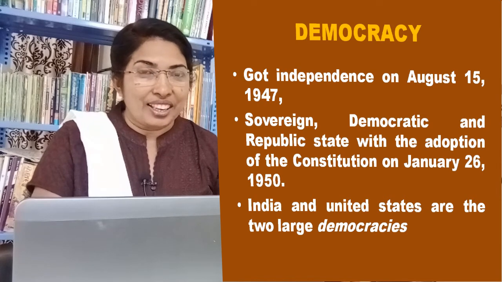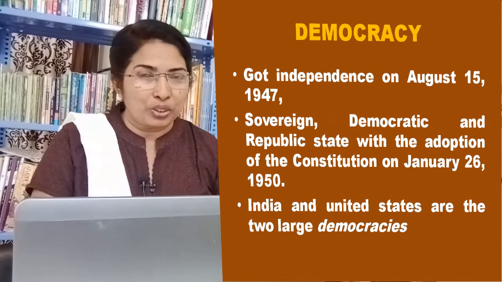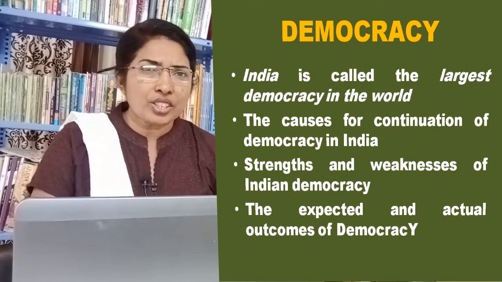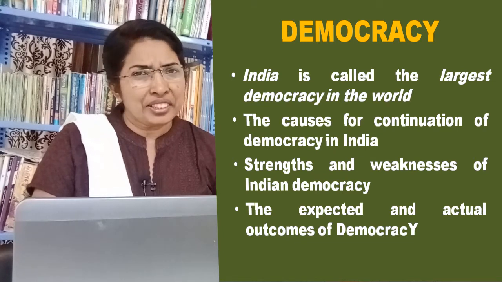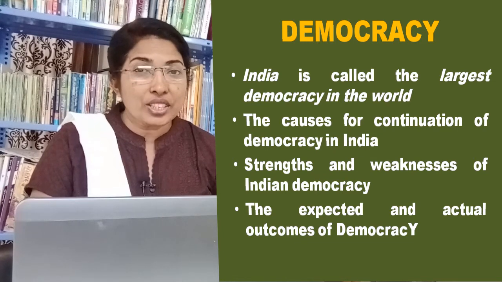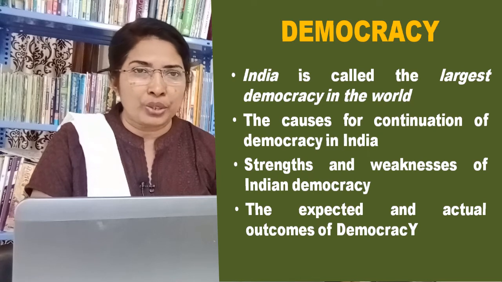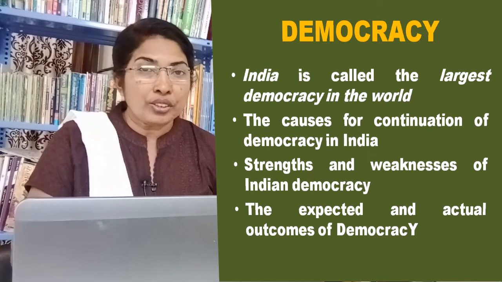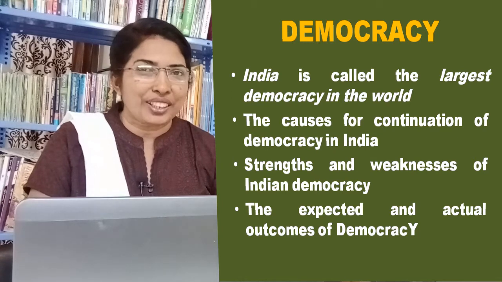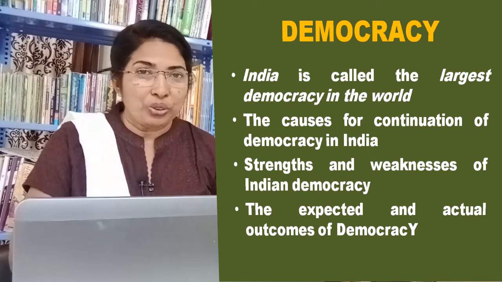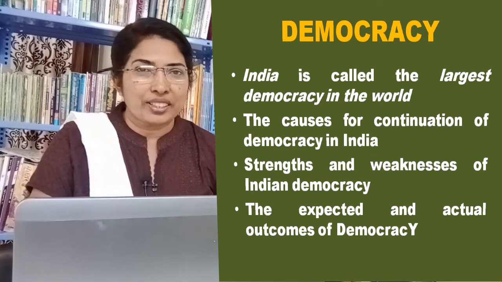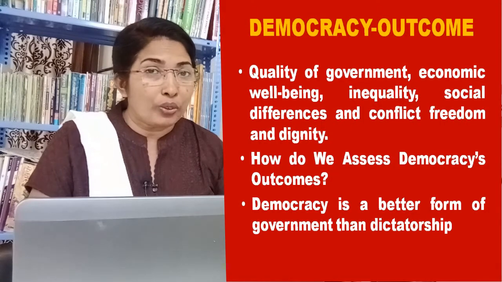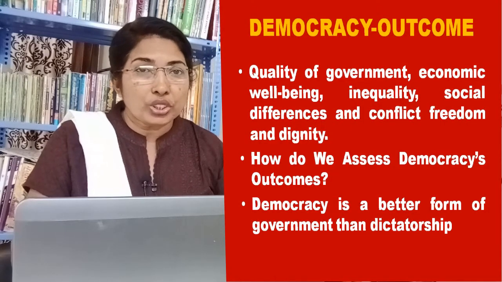India and the United States are the two large democracies in the world. India is called the largest democracy because of the popular participation. India continues as a democracy, and this chapter discusses the causes for the continuation of democracy in India and distinguishes between strengths and weaknesses of Indian democracy. You will also get to know the expected and actual outcomes of democracy in various respects such as quality of government, economic well-being, inequality, social differences and conflict, freedom and dignity.